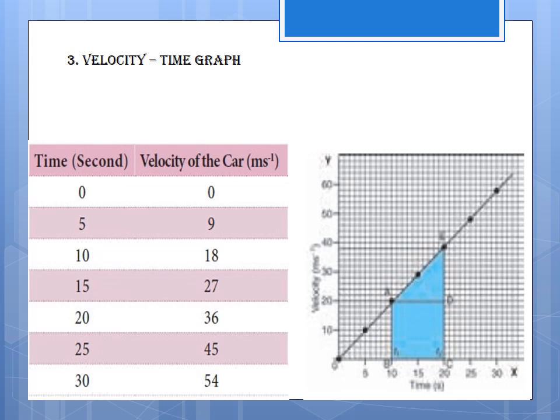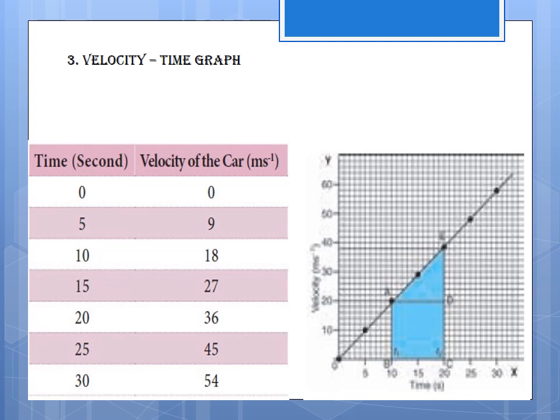The velocity of the car is changing due to the acceleration. The distance S traveled by the car will be given by the area ABCDE under the velocity-time graph. S equals the area ABCDE.